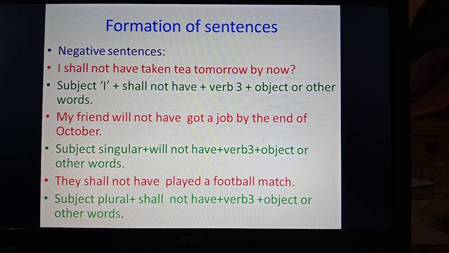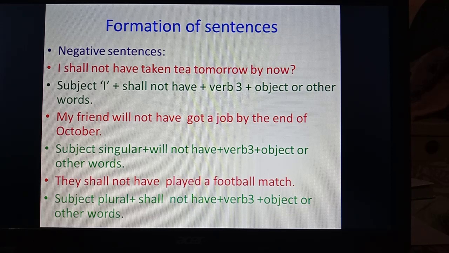Now it is very easy to convert simple sentences into negative sentences. After shall or will, only not is to be added. I shall not have taken tea tomorrow by now. Subject I plus shall not have plus verb's third form plus subject or other words. This will be the formation. Now see the second one. My friend will not have got a job by the end of October. Subject singular plus will not have plus verb's third form plus subject or other words.